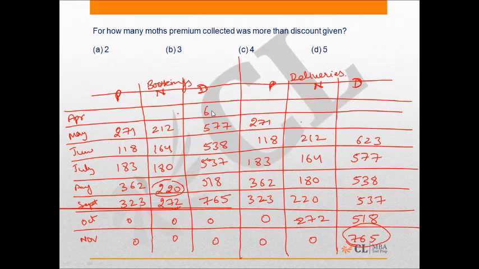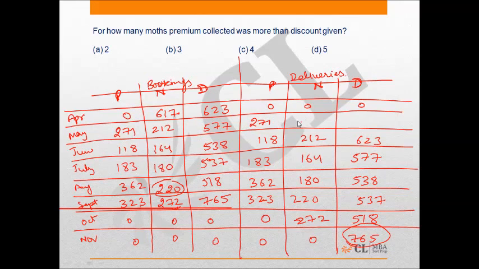Now this 623 will be the discounted bookings in the month of April. So now I can get my normal bookings, because the premium bookings will be 0, because the deliveries in April is 0. So premium is 0. So when I subtract 623 from 1240, I will get 617.